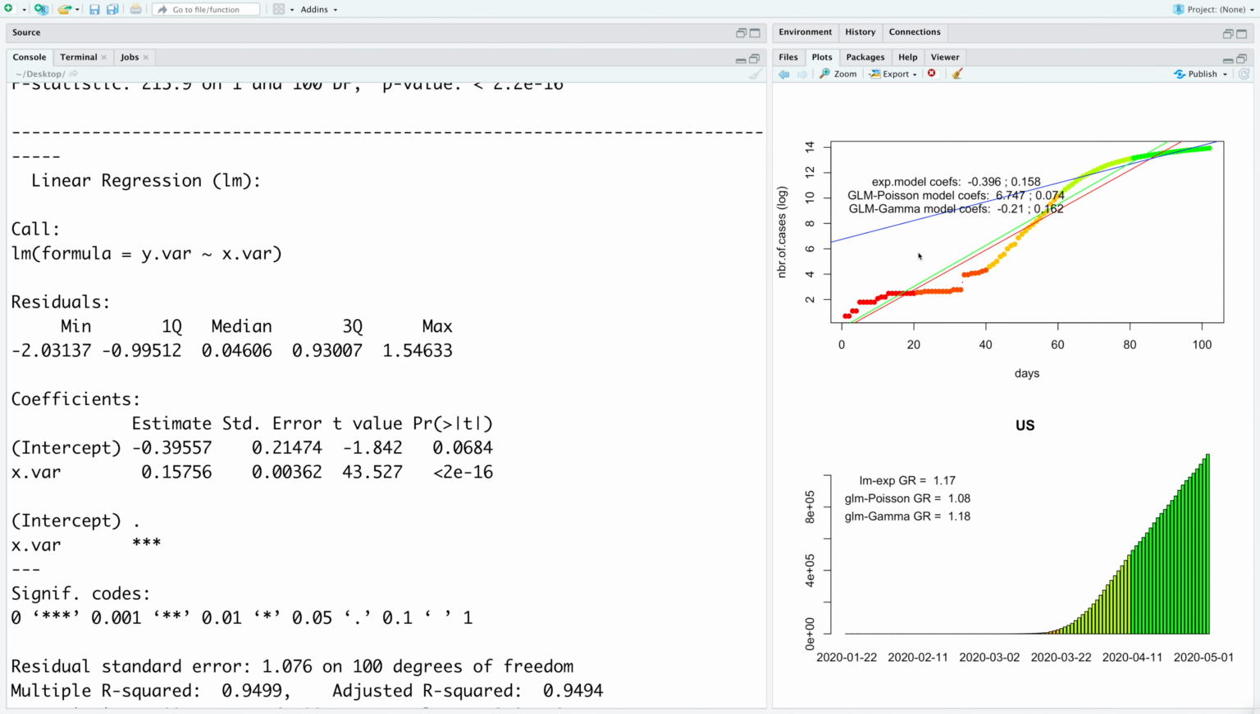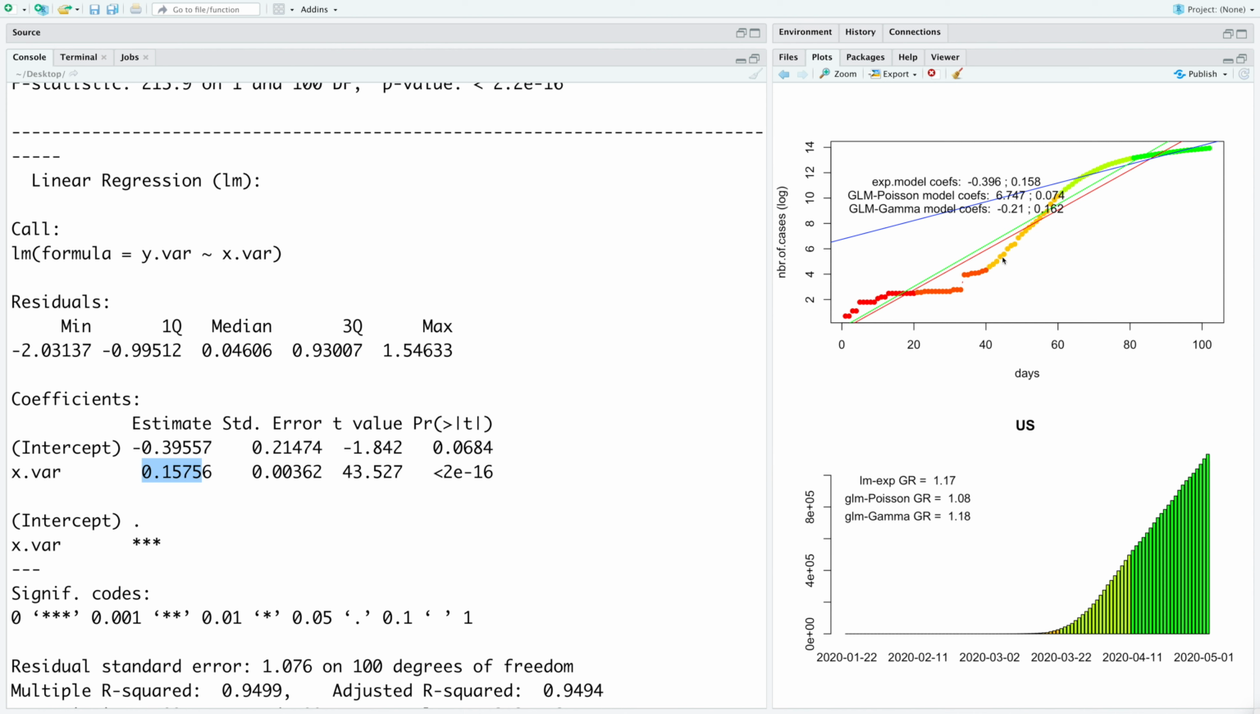So if you look at the right, there are two plots. The top one is number of cases, and then we have taken a log, and x-axis is number of days. You also see three different lines. So those are like different fitted models. So for example, intercept with this model was negative 0.39, and that's what is reported here. Slope is 0.157, and that's what is indicated here.